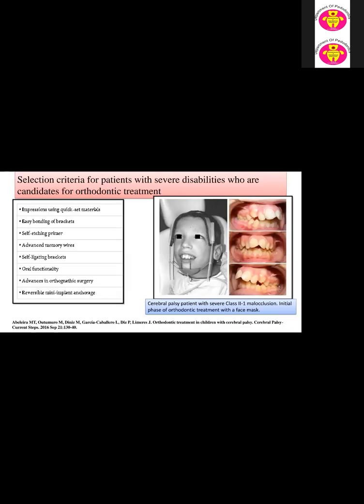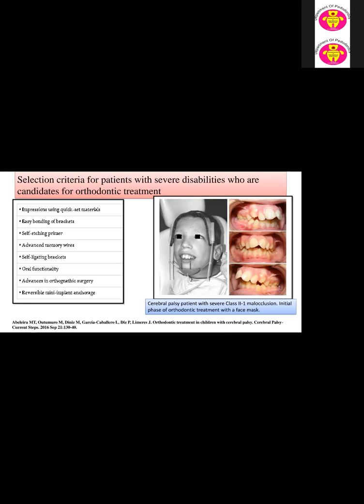So we have to take the impression using a quick-setting material, which means it will set quickly. Then easy-bending brackets, then self-etching primer, then advanced memory wire, then self-ligating brackets, then advances in orthopedic surgery and reversible mini-implant anchorage.